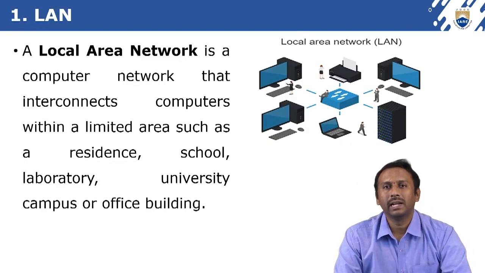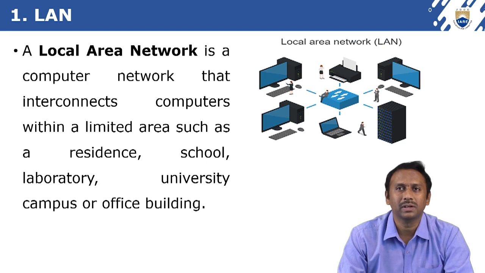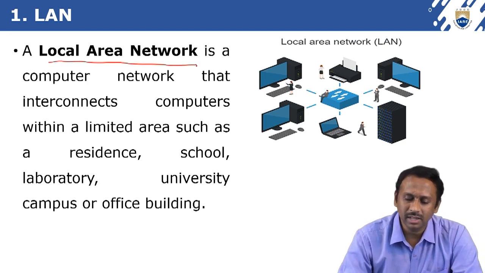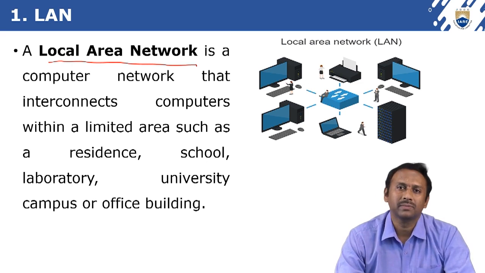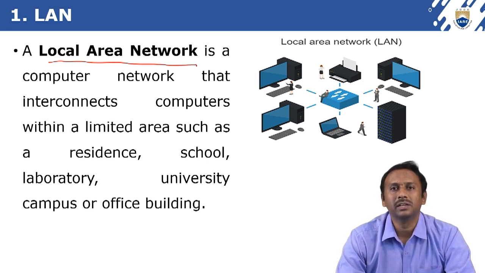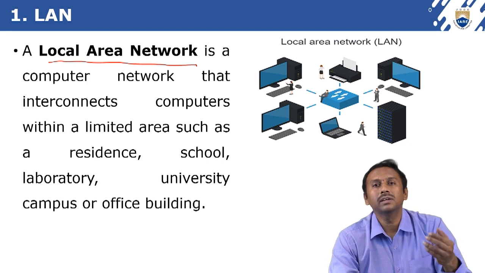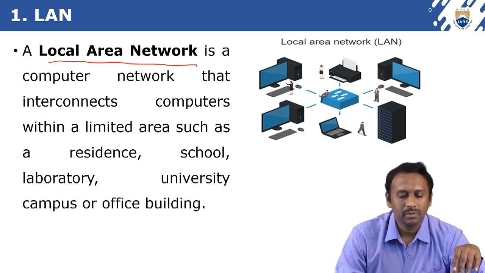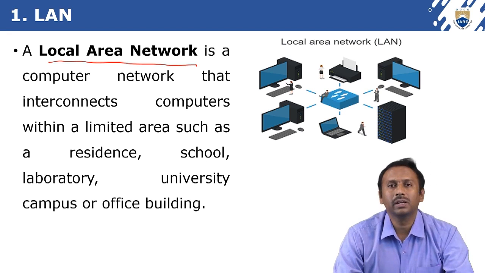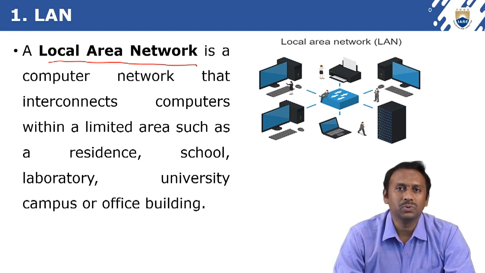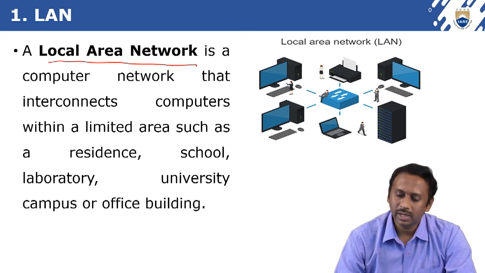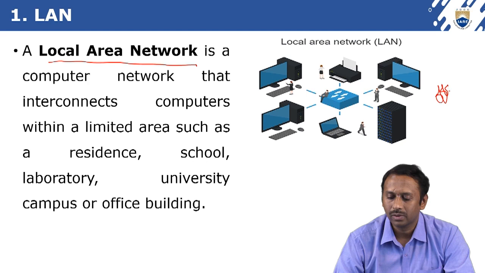The first one is LAN, local area network. From the name itself we can clearly understand that it is within limits. Within those limits only we can establish a network. For example, take any office building or any home.